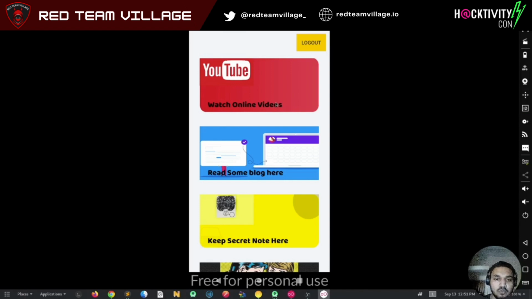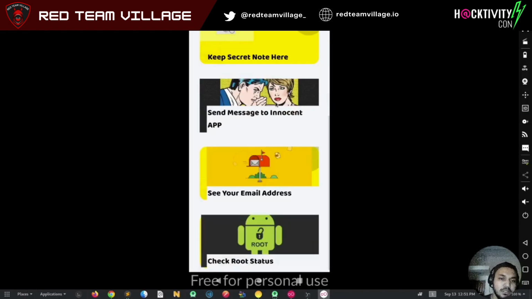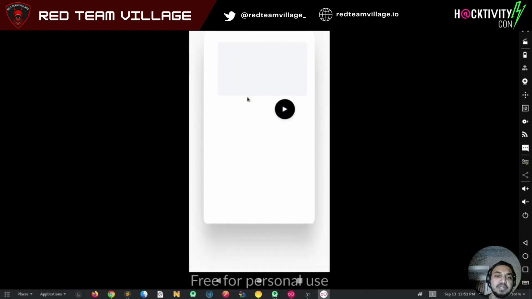So moving to our first exploit. We have an activity that is send message to innocent app. This activity is used basically to send a message to another application. It trusts that the secret message will be sent to an application, but there is a flaw in this. To know the flaw, let's move to see the code, like what is exactly happening.